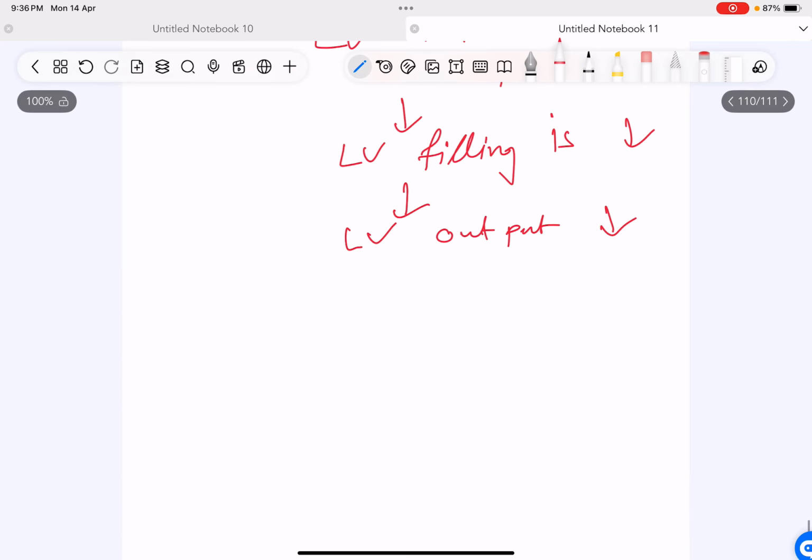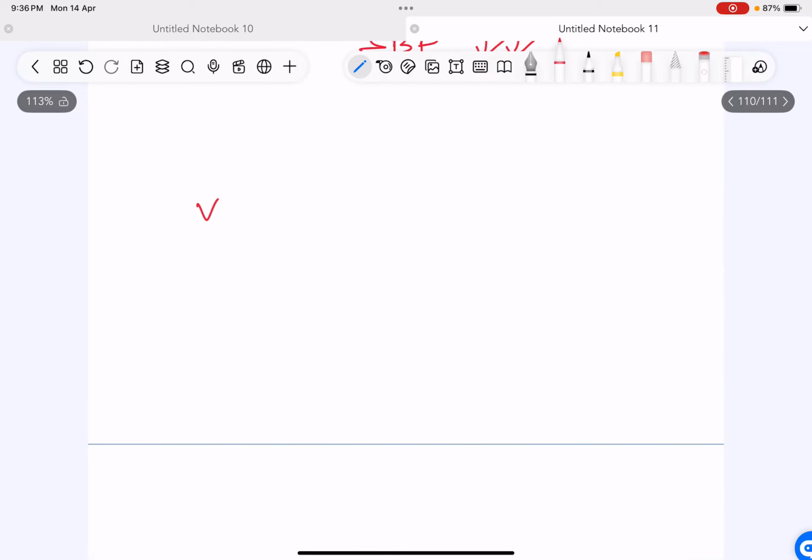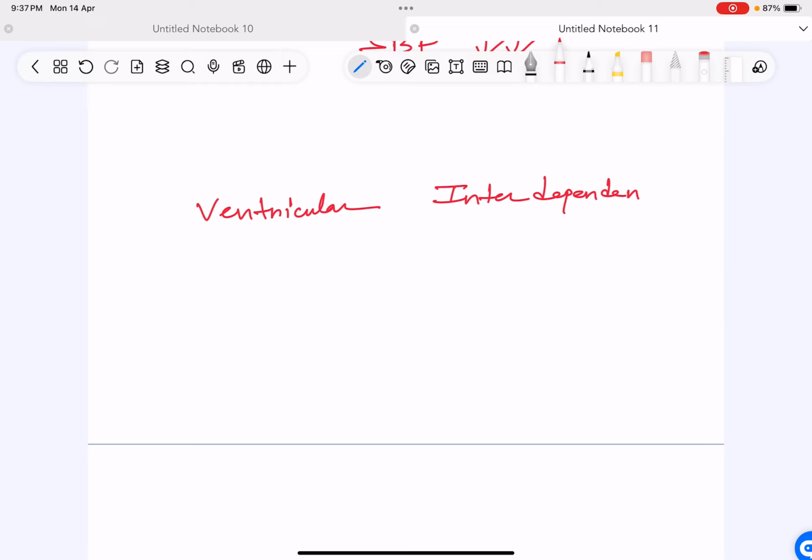If the LV output decreases, then the systolic blood pressure should decrease. But that is not the case. Why? There is something called ventricular interdependence. See, in constrictive pericarditis, both ventricles cannot expand.